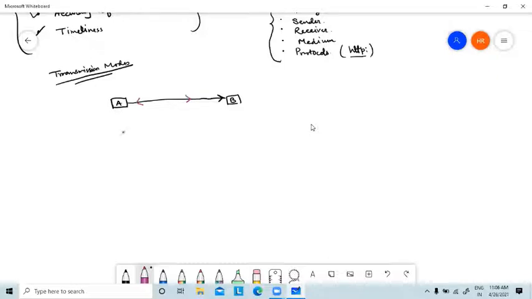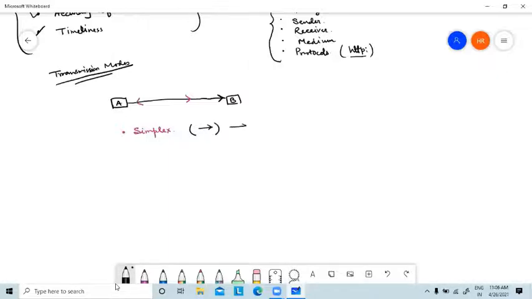Remember, there are three types of transmission mode. One is called simplex. I hope you know what simplex is. Simplex means it is always one-way traffic. The signal is transmitted in one way only.